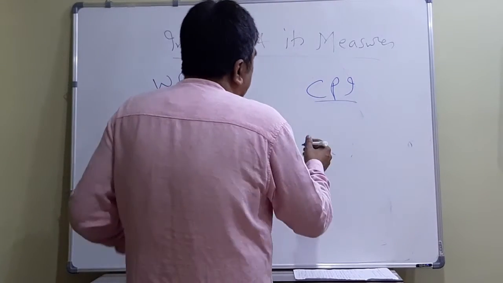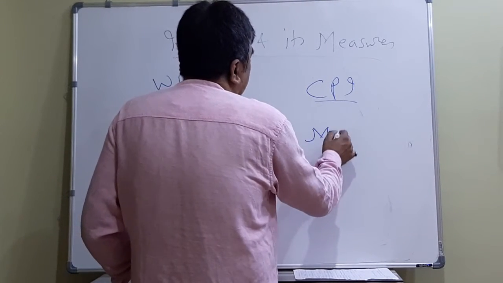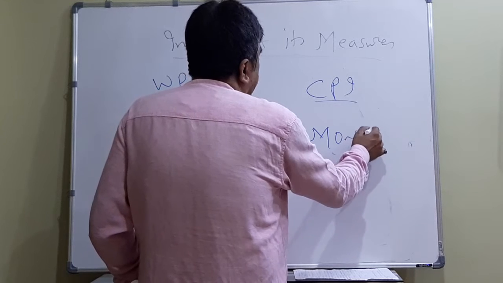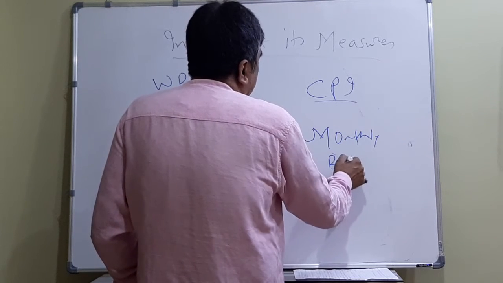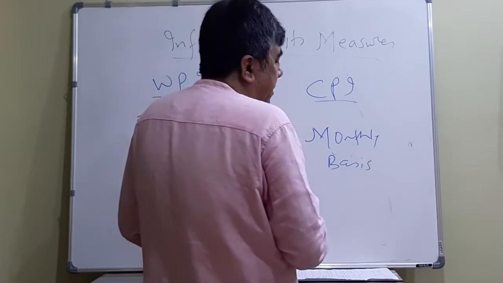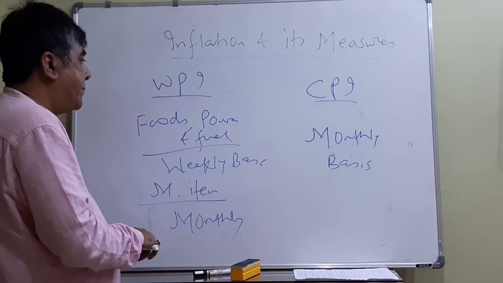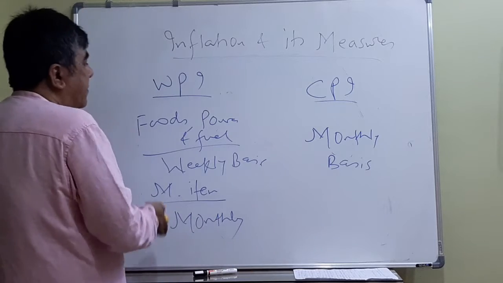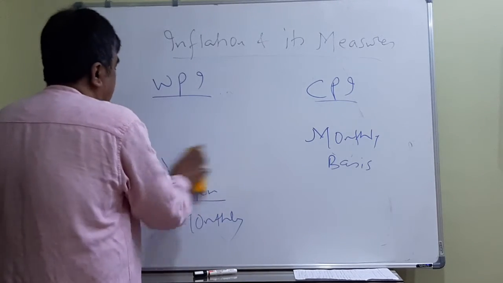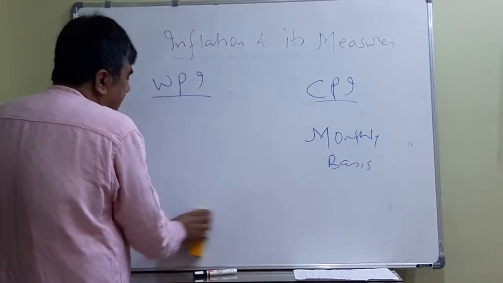It is not the case. CPI data is released on a monthly basis. No weekly basis, no fortnightly basis. So this is one of the differences as well. Now come to the next difference. These things are very simple. You can do it yourself.